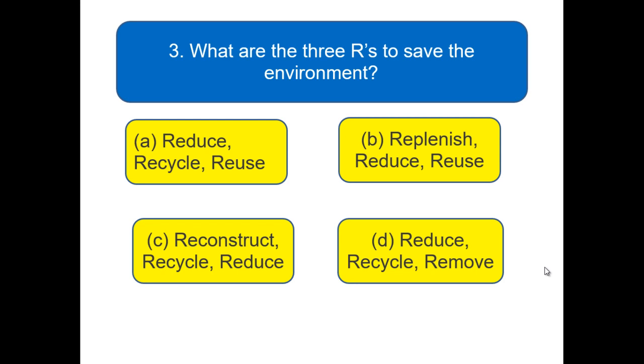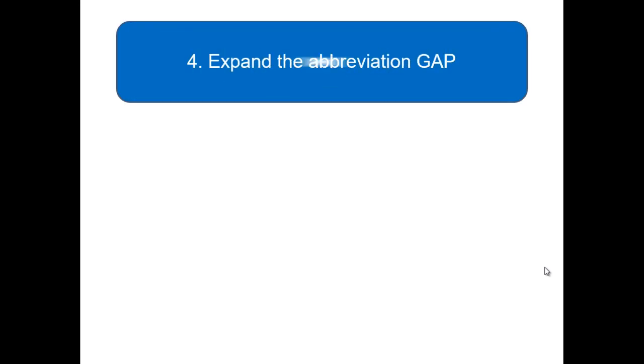Which 3 R is used to save the environment? Clear? Take time, read each and every question carefully, because it's just a practice test, and choose the right option.